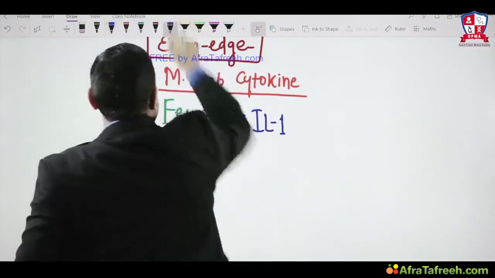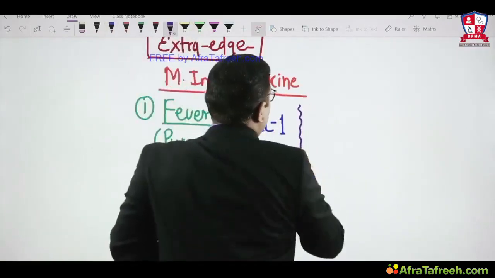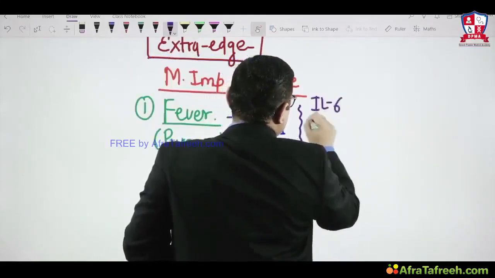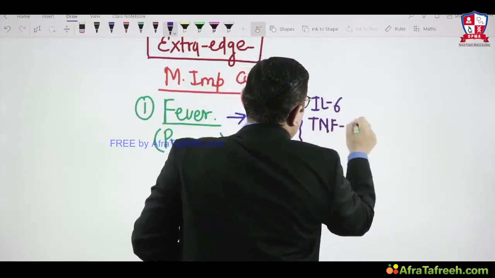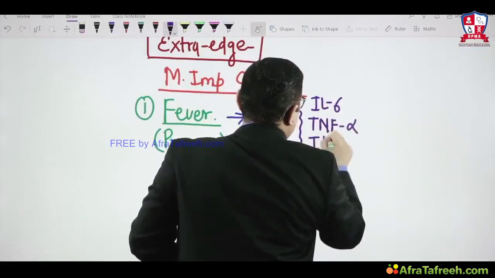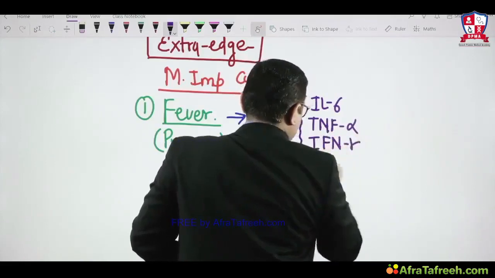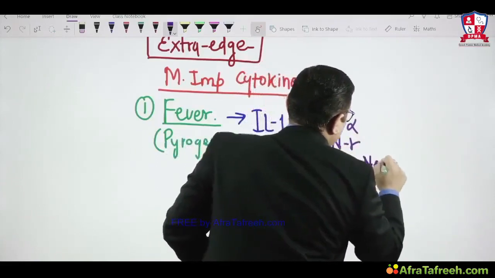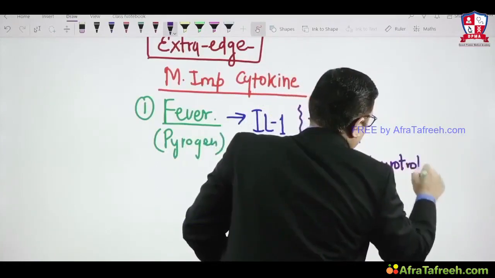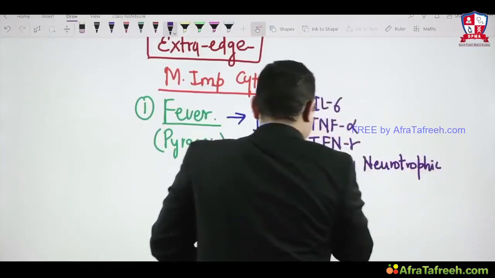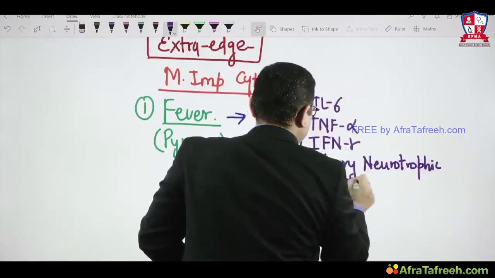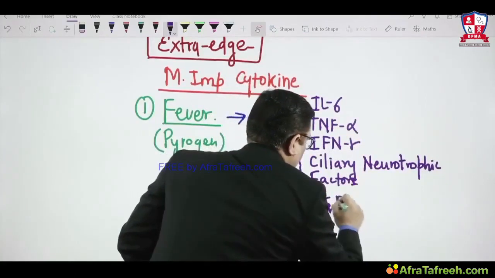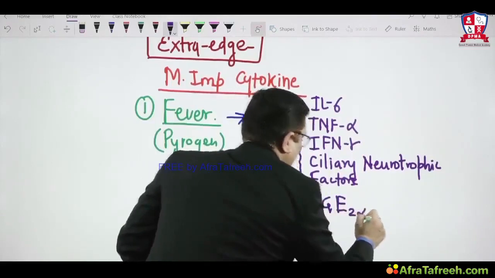There are some other cytokines also. What are the other cytokines for fever? Other cytokines are interleukin 6, tumor necrosis factor alpha, interferon gamma, ciliary neurotropic factor, and prostaglandin E2 alpha.